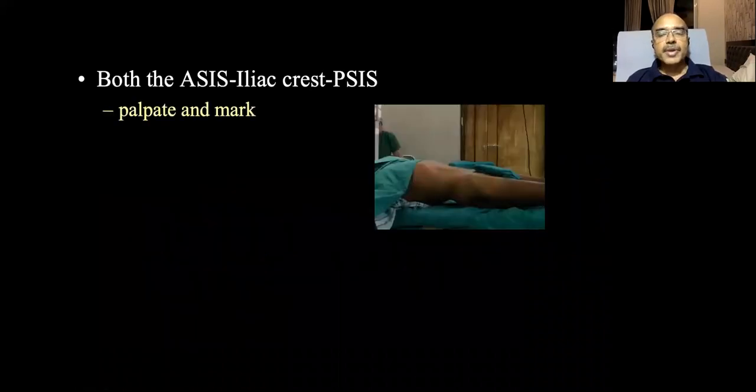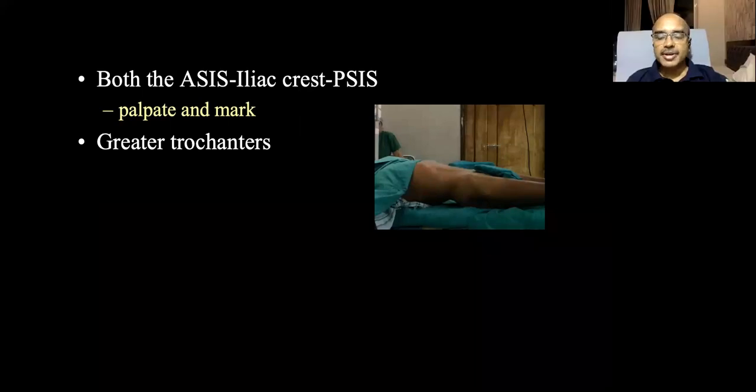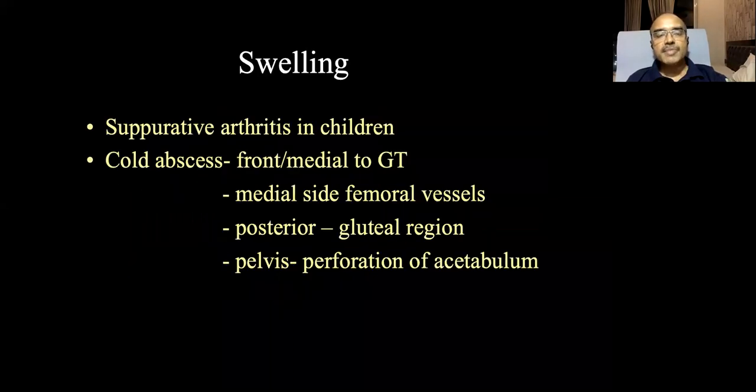Now, next, after palpating the anterior joint line of the hip, go in a particular order. You palpate the anterior superior iliac spine, iliac crest, and posterior superior iliac spine. You feel whether there is any thickening of the bone, any irregularity, or any broadening. You palpate the edges, margins, and contour. Next, you come down and palpate the greater trochanter and give bitrochanteric steady pressure to see whether there is any hip joint pathology.